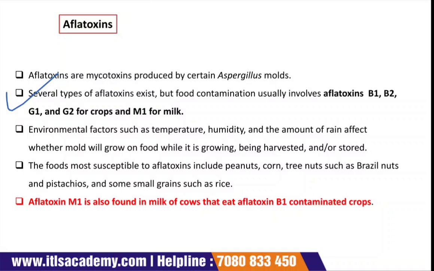So aflatoxins, for example M1, are also found in the milk of cows that eat aflatoxin B1 contaminated crop. That is the reason raw milk is not advisable to drink. Why? Because it contains so much toxin substance, like aflatoxin M1. It is always advisable to pasteurize the milk before you consume it, to boil the milk to a certain temperature, so that there should be no pathogenic effect.